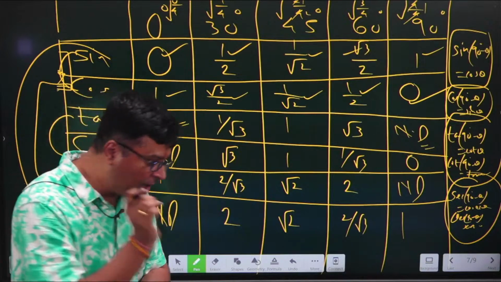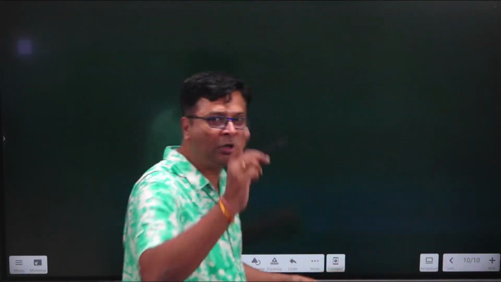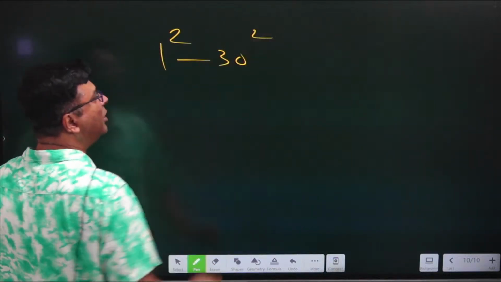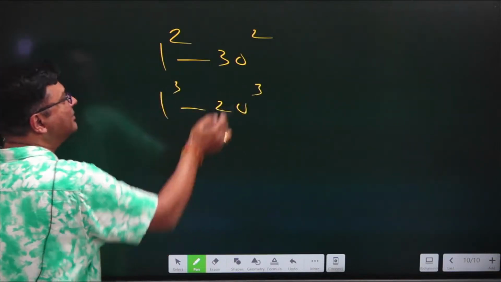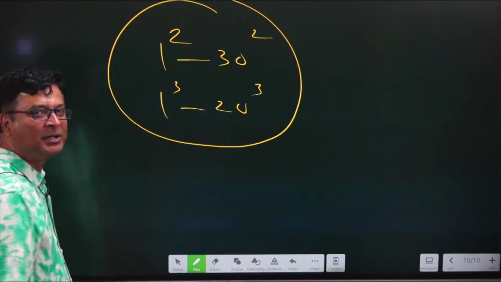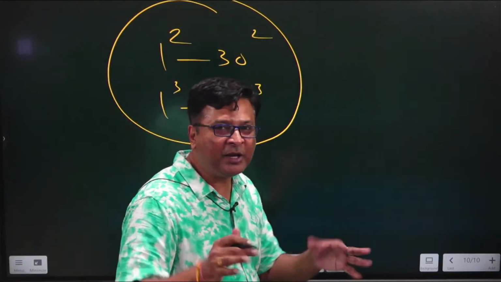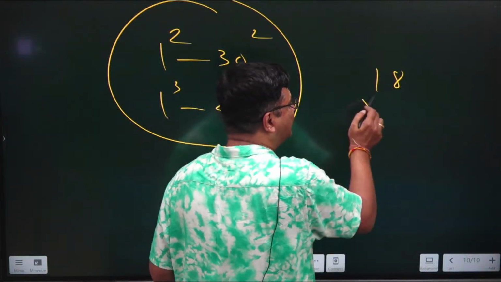And if you really want to improve maths to a better extent, then one more homework is there for you. You have to remember all the squares from 1 to 30 and all the cubes from 1 to 20. These are the very few things which are to be done. If in a question there is a requirement of 18 square and you are still in a habit of doing this, then you are wasting your time.